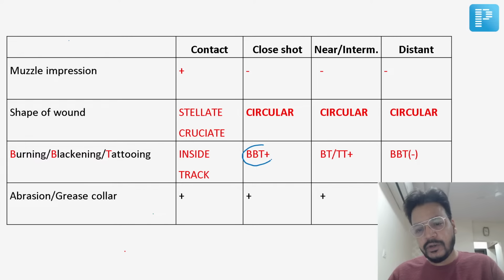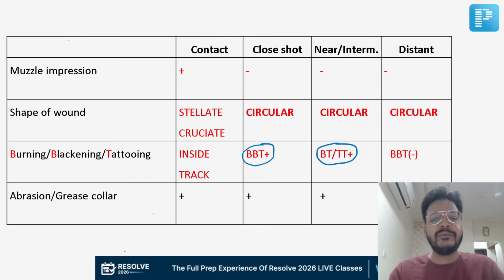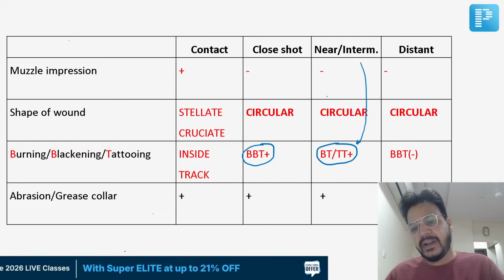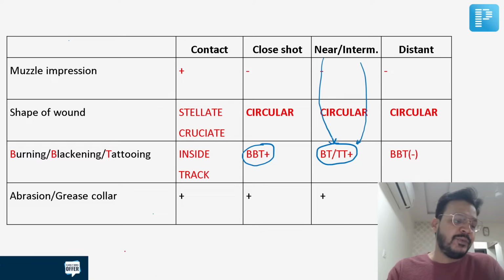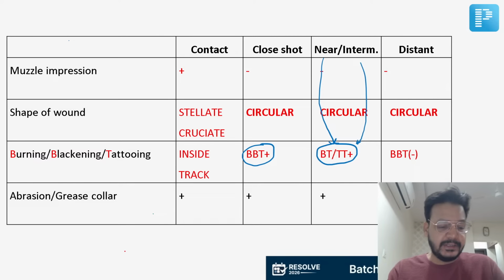If only BT or TT is present, that will be a close shot. TT is the only tattooing, so that will be intermediate range. In near range, it will be BT only. In distant range, all will be absent.